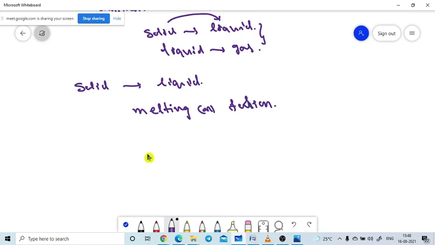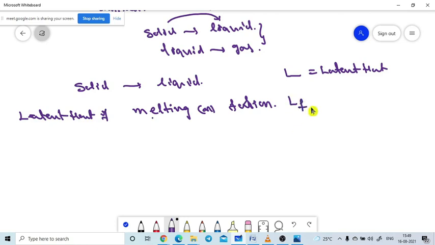So in this process we are defining L, where L means latent heat. That definition is the latent heat of melting or fusion. It is denoted with the symbol LF. LF is the symbol for the latent heat of fusion, latent heat of melting.